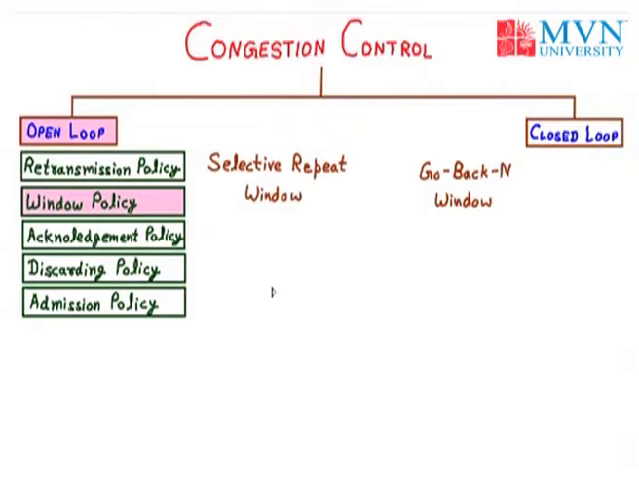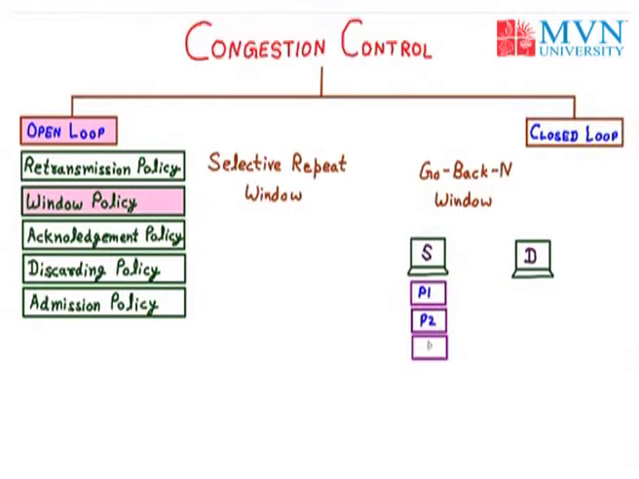For example, we are using the go back n window. What is the policy of go back n window? For example, we have a computer. Suppose this one is our source and the second one is our destination. Here S stands for source and D stands for destination. Now suppose source S wants to send the data, and we have 3 data packets. I am naming them P1 for packet 1, P2 for packet 2, and P3 for packet 3. And the source wants to send all these packets to the destination.